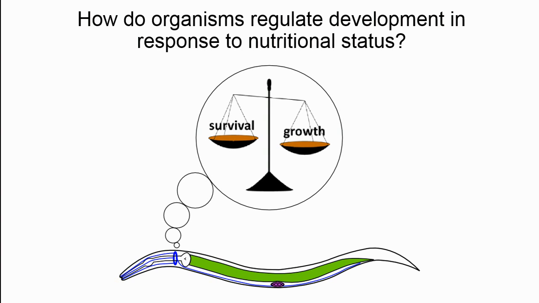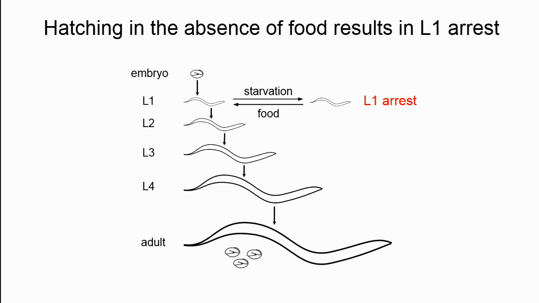impaired. So some members of our lab are looking at the effects of nutrition transgenerationally or maternally, but today I'm going to focus on the more immediate effect of starvation in L1 larvae. So C. elegans hatches from an embryo into an L1 larvae, and if food is present, they then progress through the larval stages and become a reproductive adult.